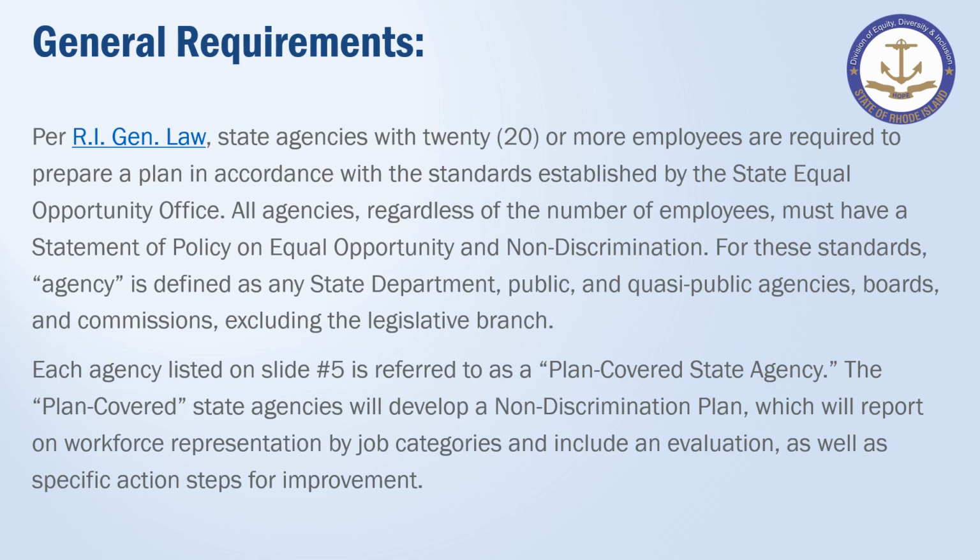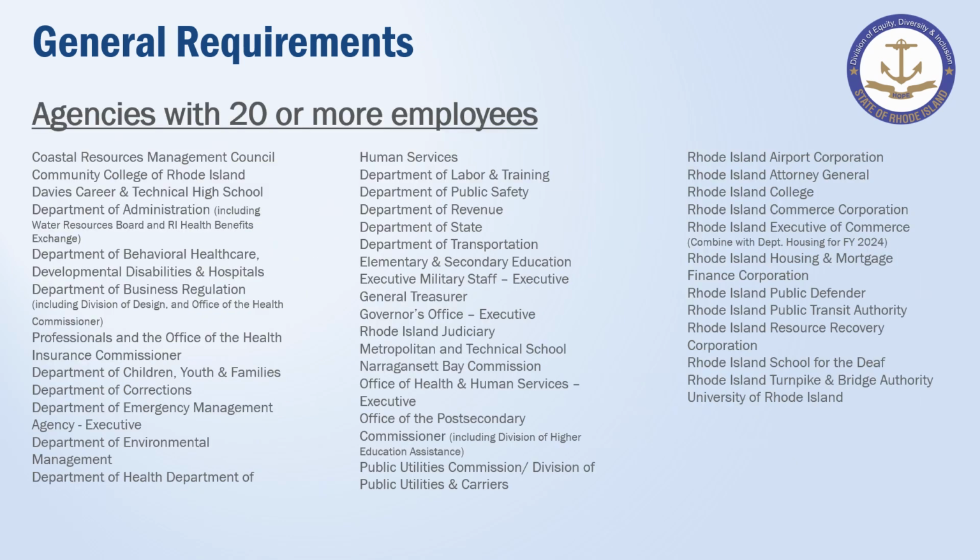General requirements. Agencies with 20 or more FTEs must prepare a comprehensive non-discrimination plan. The NDP should be developed in accordance with the specific situation of each agency. However, each written plan must contain the requirements outlined within the guidelines. Agencies with 20 or more employees. This listing is also within the guidelines.